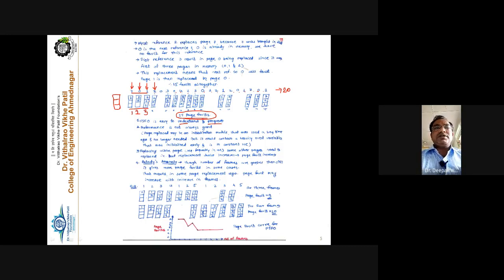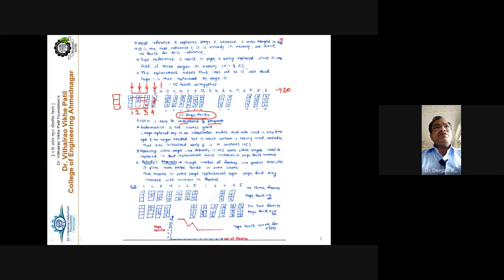But from here onwards, if the reference is made to 2 and 2 is not present, a page fault occurs. To recover from this page fault, 2 must be brought inside the memory. So out of 7 0 1, one page is to be removed from the main memory so that page number 2 can be placed in that location. Which page is to be removed? FIFO says to replace the page which was brought earlier, the first in and first out strategy. Here is the comparison: 7, 0 and 1. You can see that 7 was the first page, so you are going to replace 7 by 2, with 0 and 1 as they are, right?